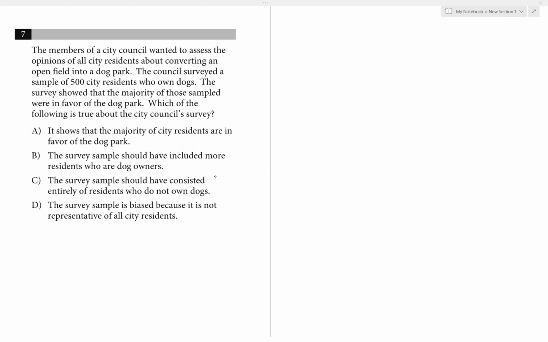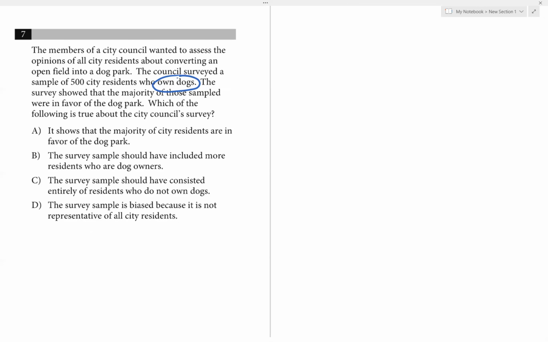Okay, so before we go through the answer choices, let's think through this a little bit. When we do a survey, the sample that we select has to be a good representation of the population. In this case, they're selecting 500 people to represent the residents in the city. But the problem is they selected 500 city residents who own dogs. They only asked people who own dogs. So would that be a good sample here?